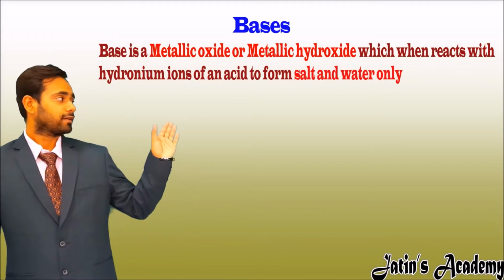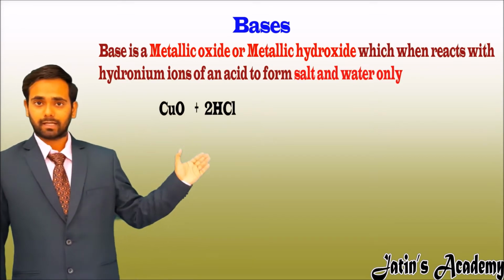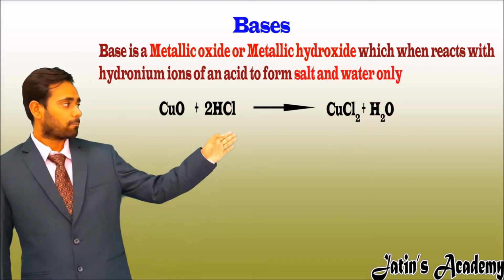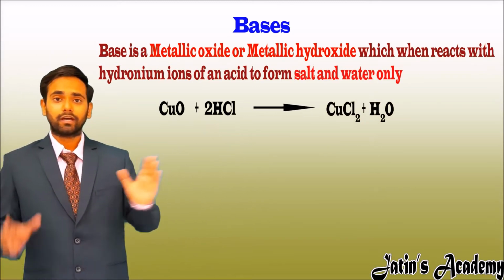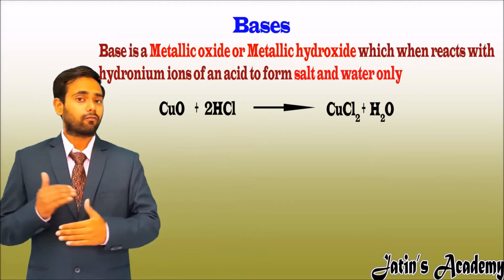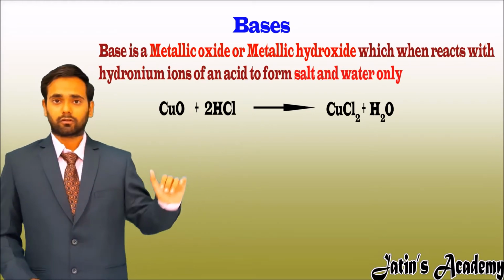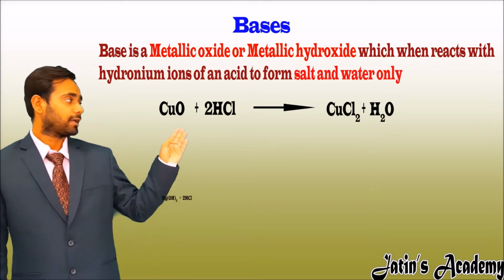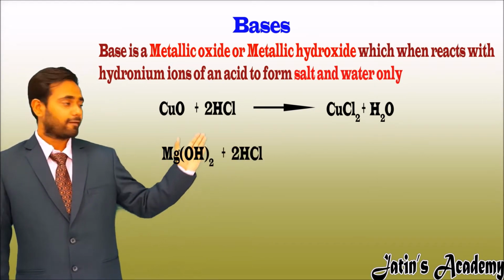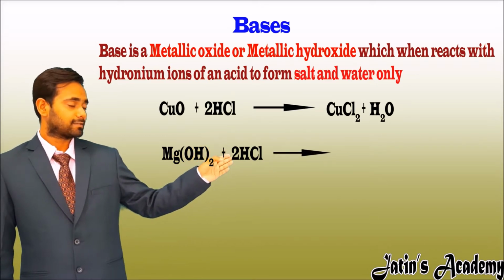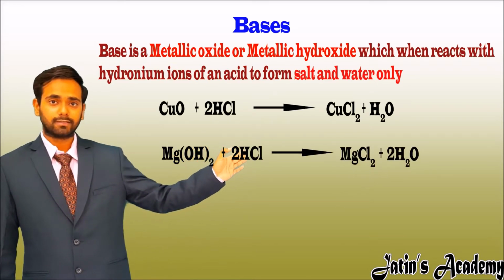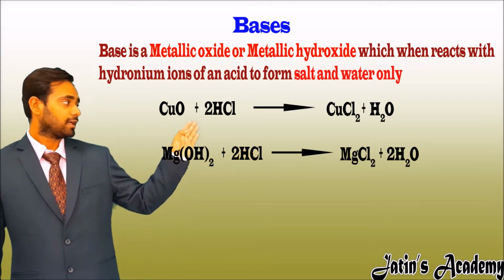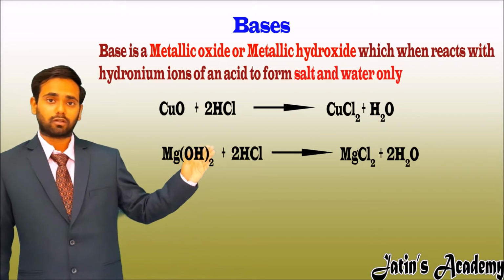Here I am taking copper oxide, which is a metallic oxide. When it reacts with acid, which is HCl, it gives copper chloride and water. Here I am getting salt and water only, meaning copper chloride and water only. Now take another example of metallic hydroxide. Here I am taking magnesium hydroxide. When it reacts with acid, that is HCl, it gives magnesium chloride, salt, and water only. So metallic oxide and metallic hydroxide both follow the law of base.